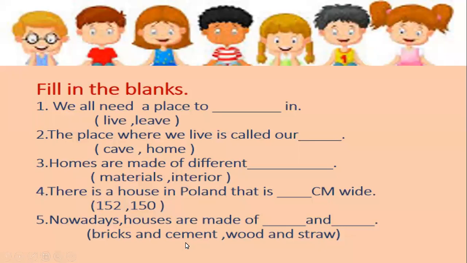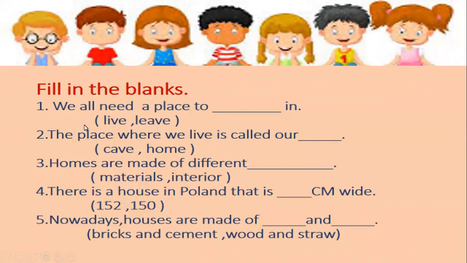Yes, bricks and cement is the correct answer. Nowadays, houses are made of bricks and cement. You will write here bricks and second cement. So, first one is the correct answer.